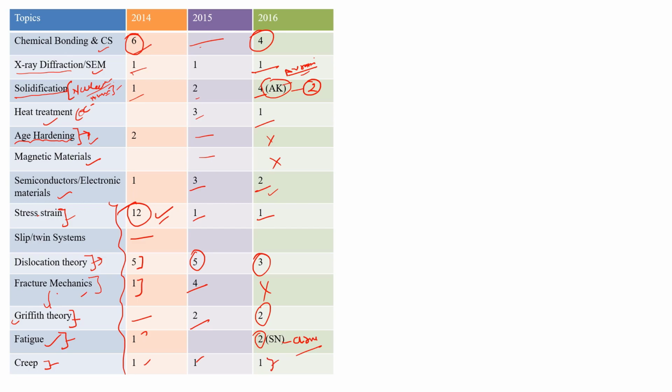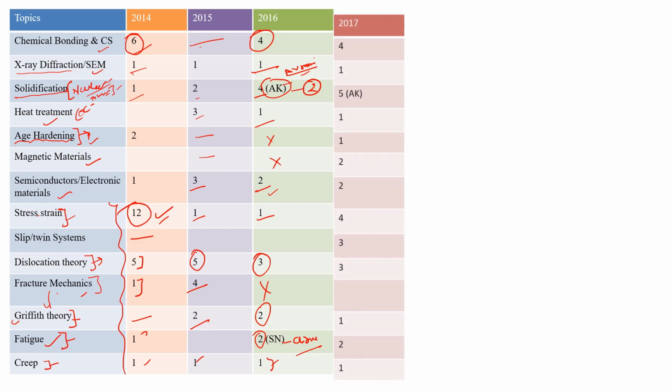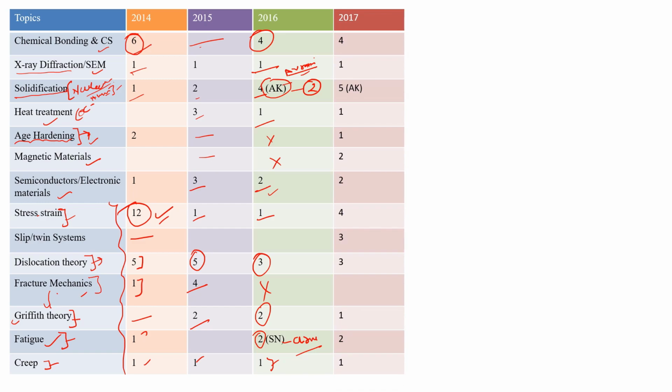In the year 2017 they asked a question from chemical bonding and crystal system, that is 4 marks, and one matching type of question was there on how many fold rotation in crystal system, so that was a matching type of question and that was easy. X-ray diffraction and SEM 1 question, 5 marks from solidification, and in those 5 marks, a 2 marks question was from Avrami kinetics. Okay, Avrami kinetics was a very important topic at that time, in 2016 and 2017.